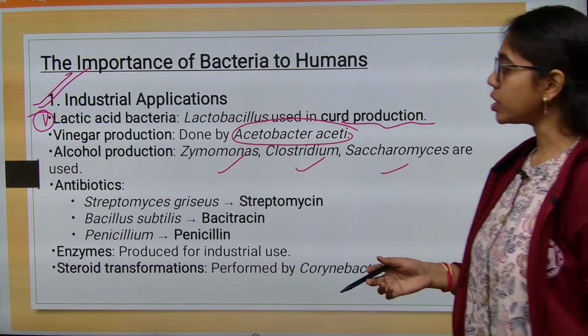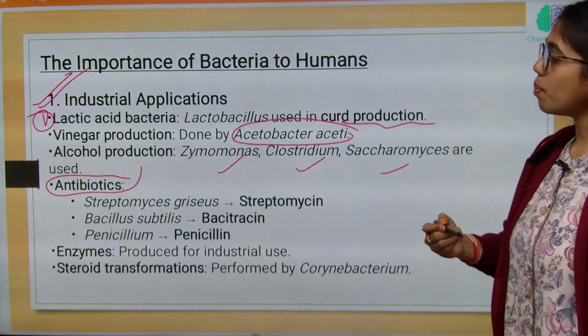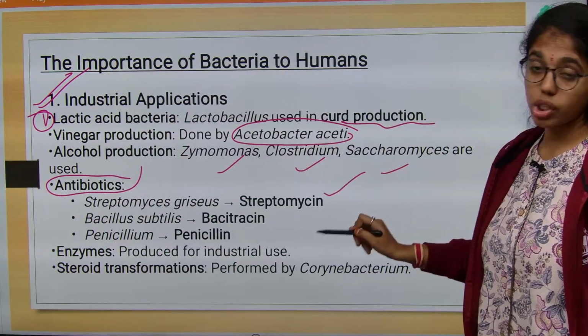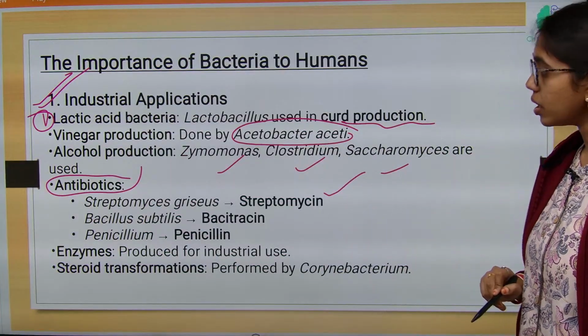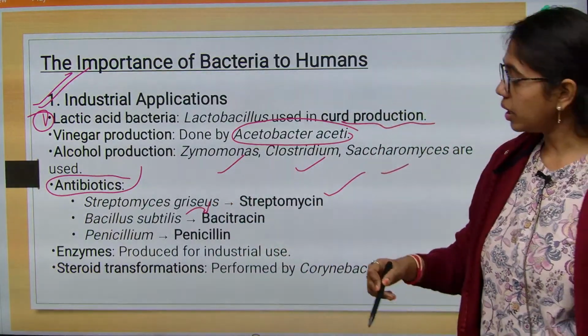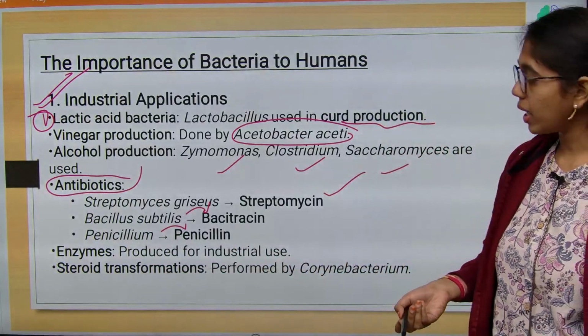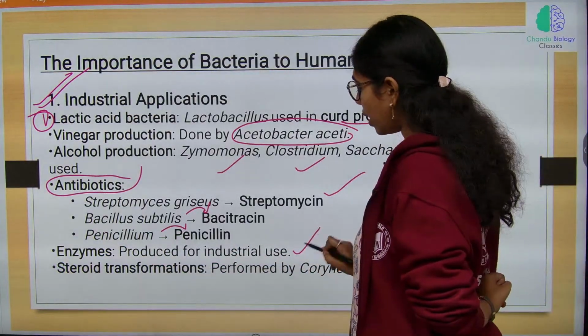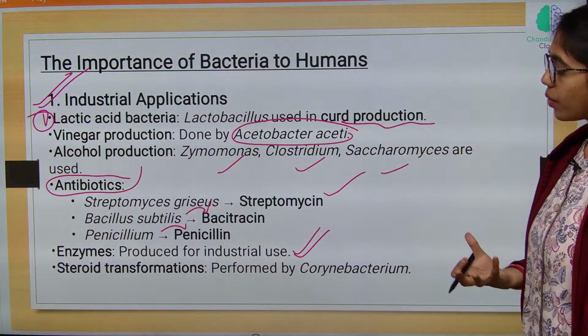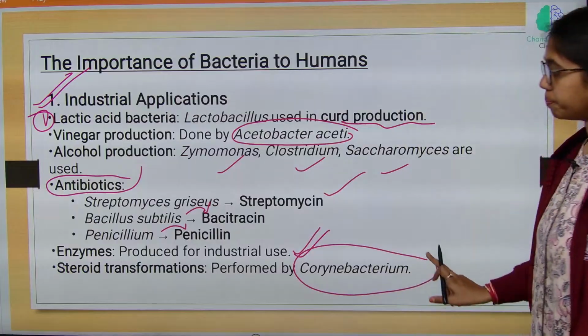Antibiotics. The best examples include Streptomyces griseus, which gives the antibiotic streptomycin, Bacillus subtilis, bacitracin, and Penicillium, which gives the antibiotic penicillin. Enzymes produced for industrial use and steroid transformations are performed by Corynebacterium.